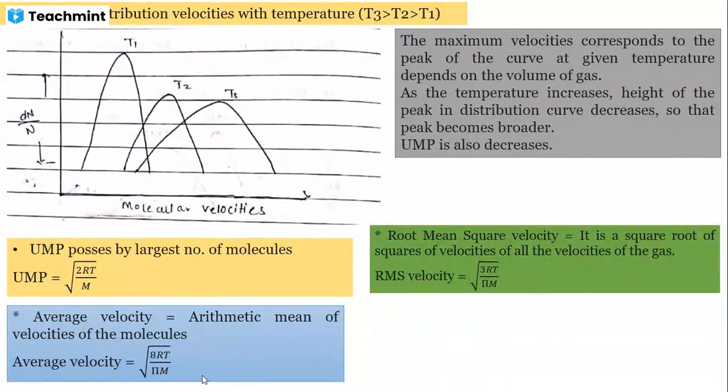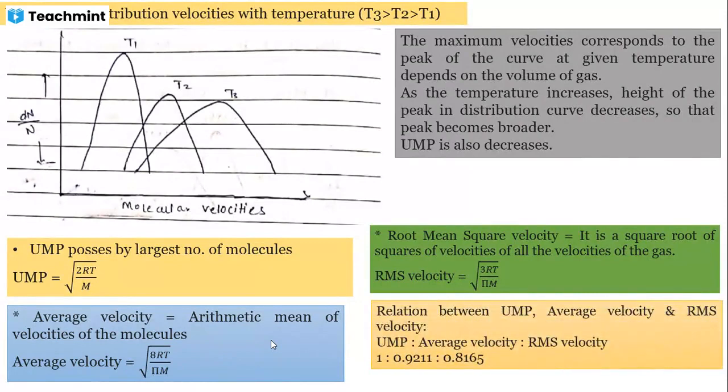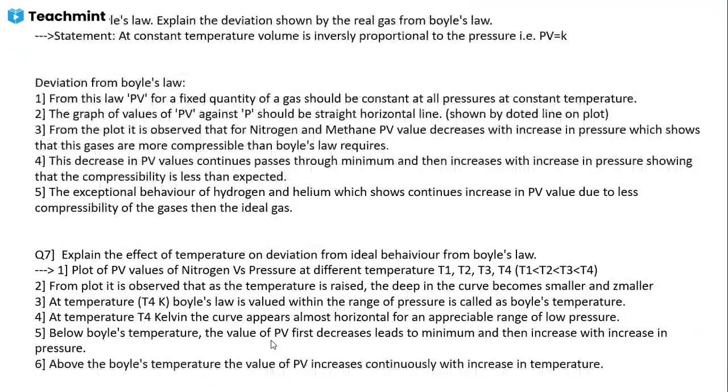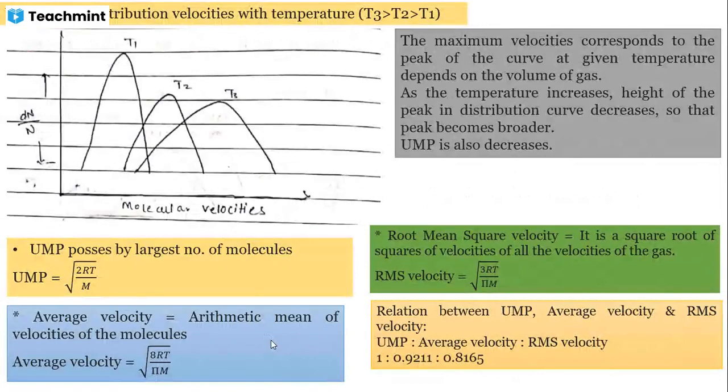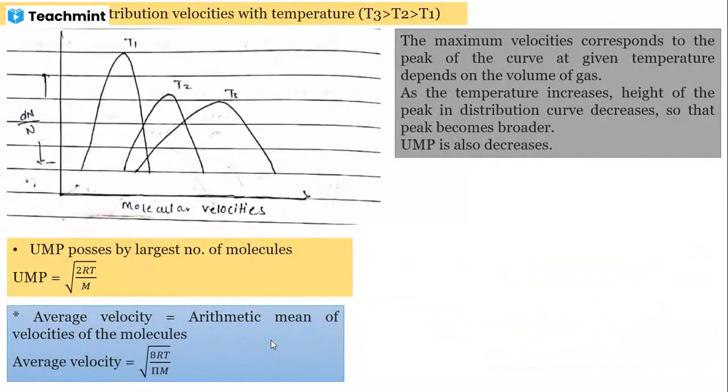Root mean square velocity, this is asked for the definition. It is the square root of the mean of the squares of all the velocities of the gas molecules. RMS velocity is under root 3RT by M. The relation between UMP, average velocity and RMS velocity is in the ratio 1 : 1.128 : 1.224, or 1 : 0.9211 : 0.8165 as stated. This is the ratio for the molecular velocities.